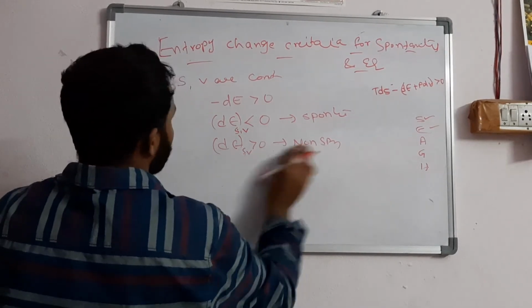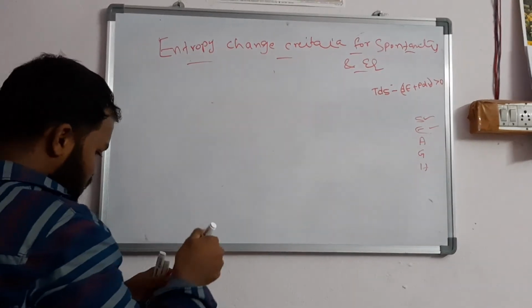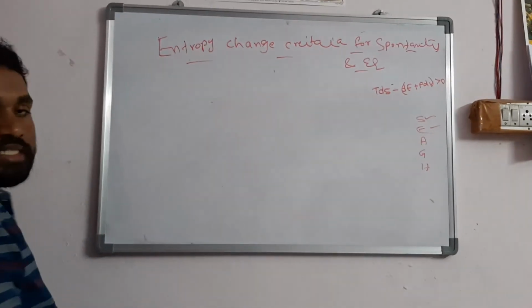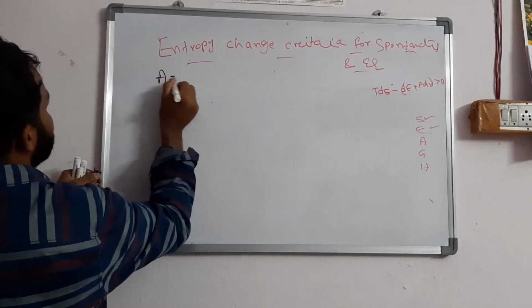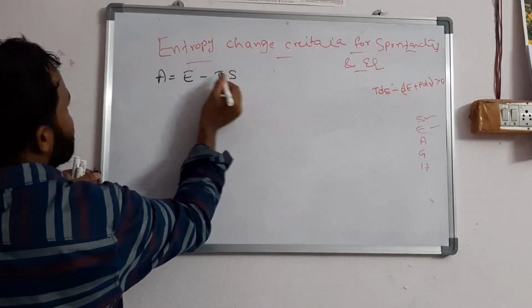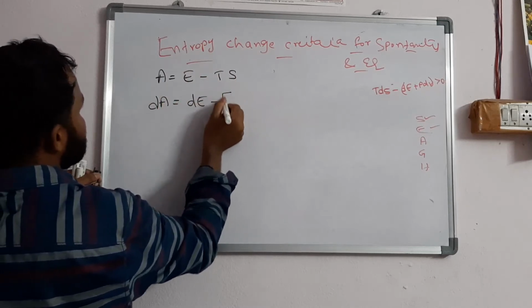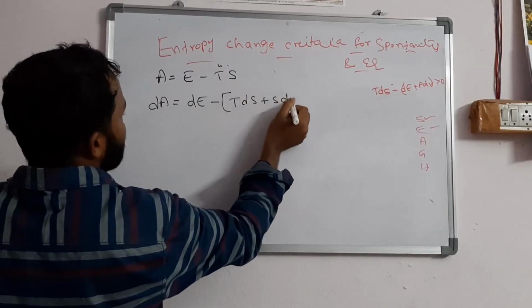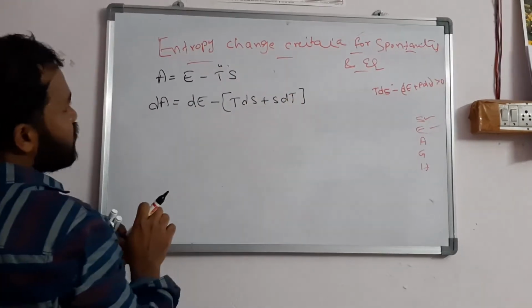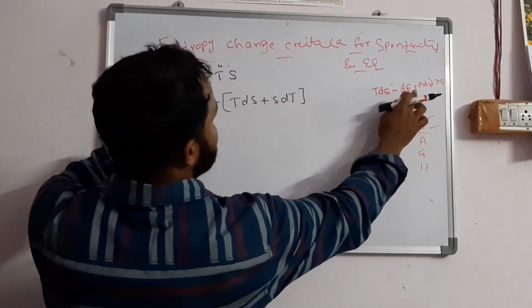Now we will go for A is equal to E minus TS. We discussed Helmholtz energy in the starting class: A is equal to E minus TS. Now applying differentiation on both sides, you get dA is equal to dE minus TdS plus SdT. After writing this, you need to check whether this contains the equation: dE is there, TdS is there.